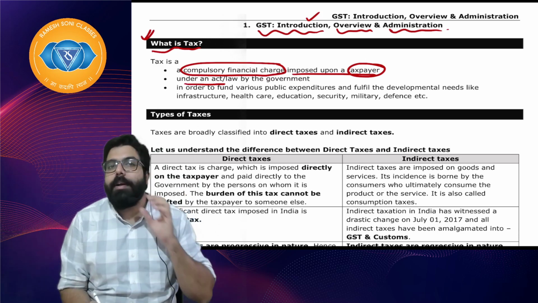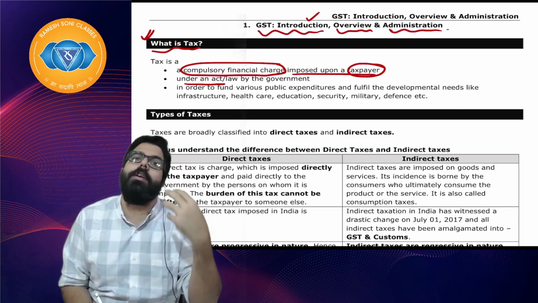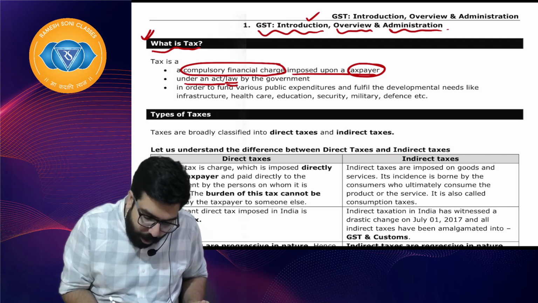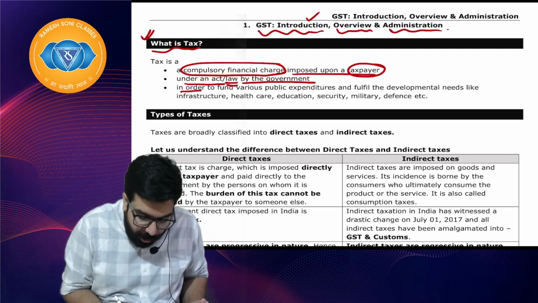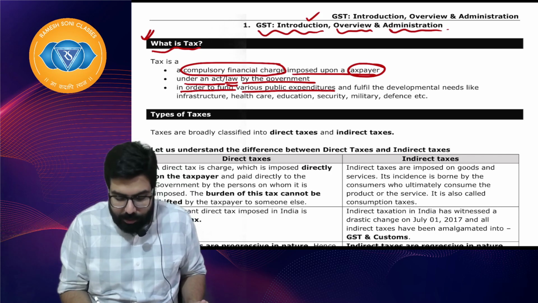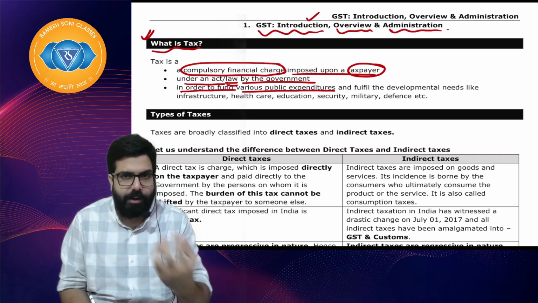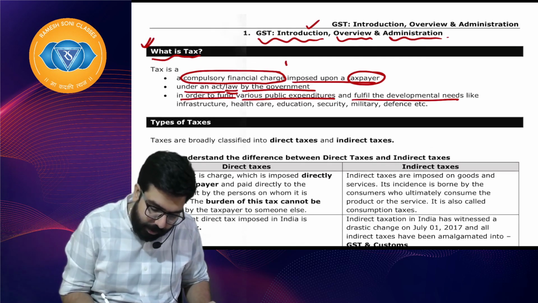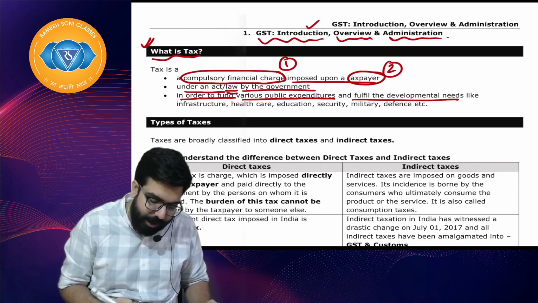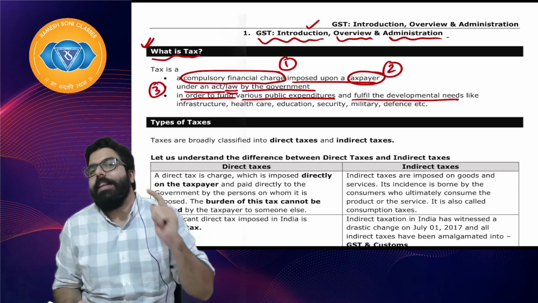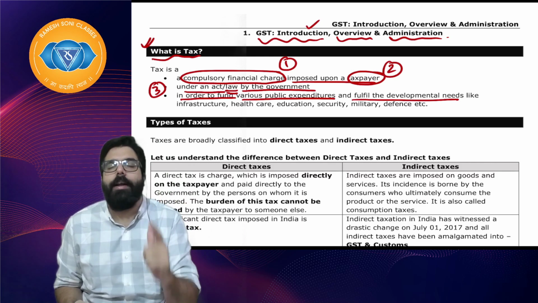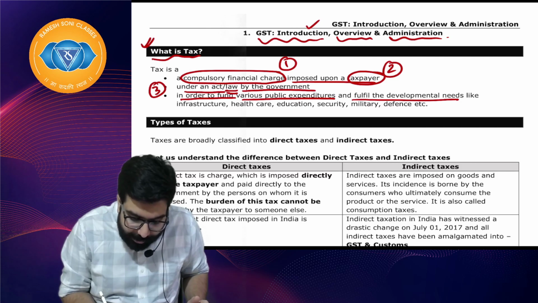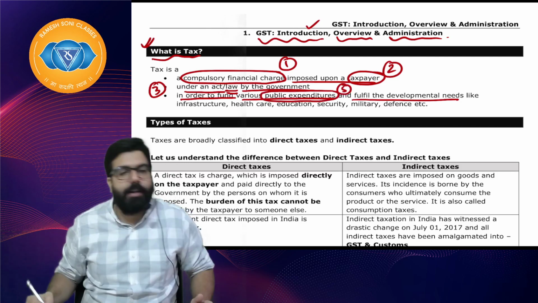Whenever tax is imposed under an act, income tax is imposed under the Income Tax Act, GST is imposed under the GST act or law by the government in order to fund various public expenditure like infrastructure, education, etc., and to fulfill the development needs. I hope everyone is clear. So it's a compulsory financial charge imposed upon a taxpayer. It is made under an act or law by the government. Always remember, tax has to be collected under an act or law, and it is to fund various public expenditure. I hope everyone is clear.